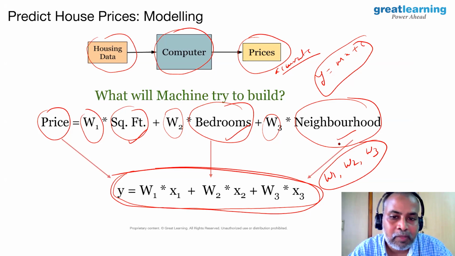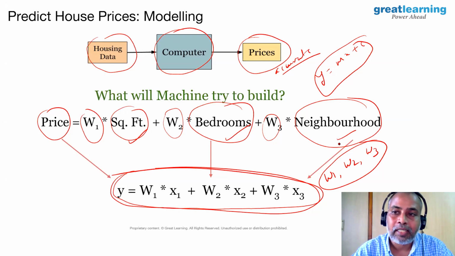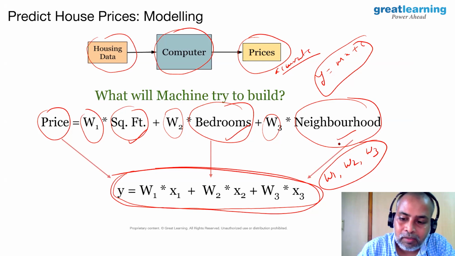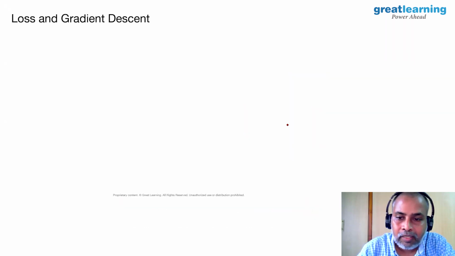If I'm able to find these three parameters accurately, then the predicted price for the house will match the actual house price, and the model is treated as the best model. If the predicted house price is completely haywire and doesn't match reality, the model is treated as a bad model. Now, how do we actually come up with a good model? For this, you'll be using elementary mathematics, what we studied in +2.